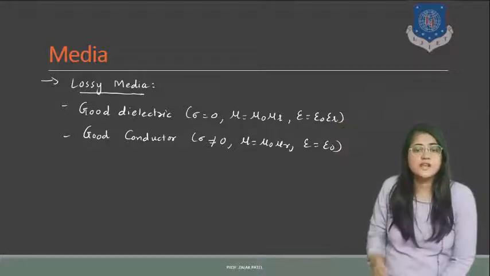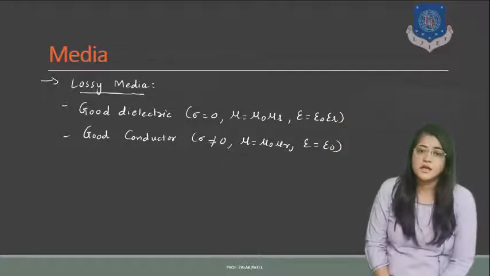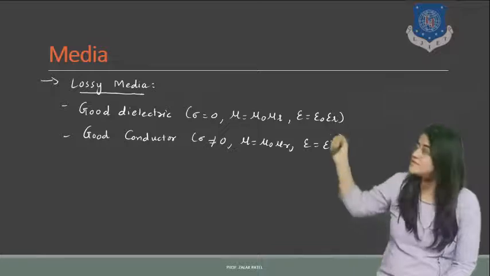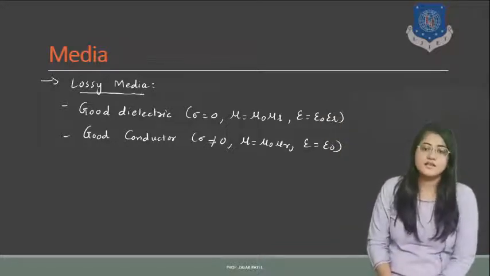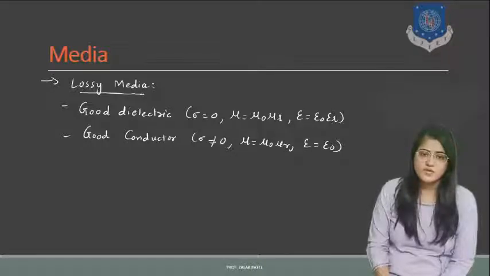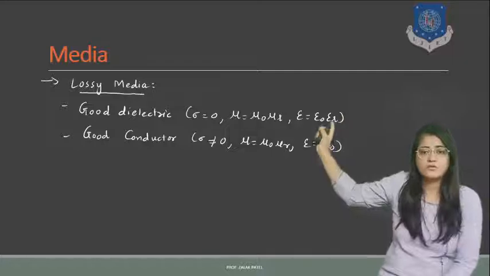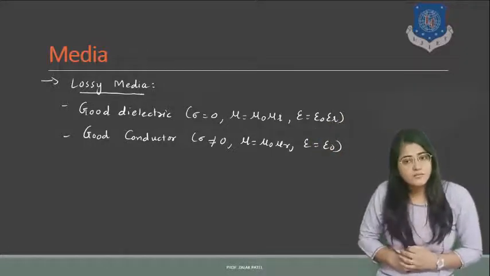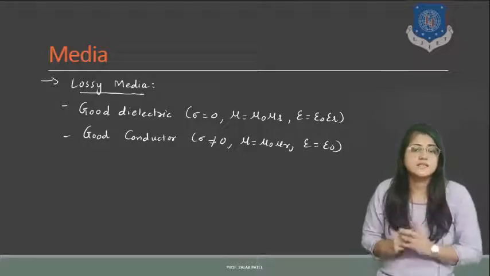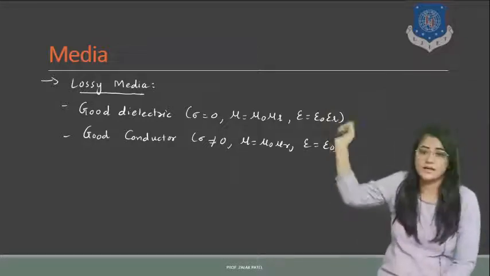In the same way, epsilon is the medium permittivity, epsilon 0 is free space permittivity, and epsilon r is relative permittivity. So for the good dielectric, mu and epsilon are the same as we discussed in the previous slide, but the only change is in sigma, that is, conductivity is 0.